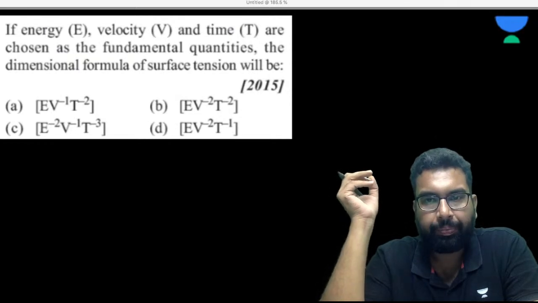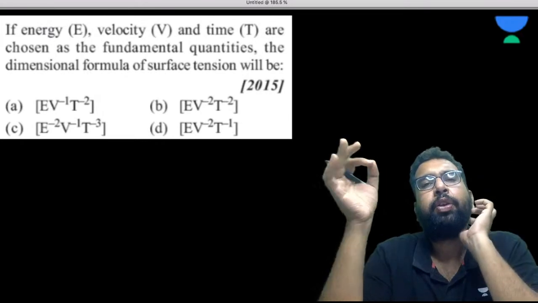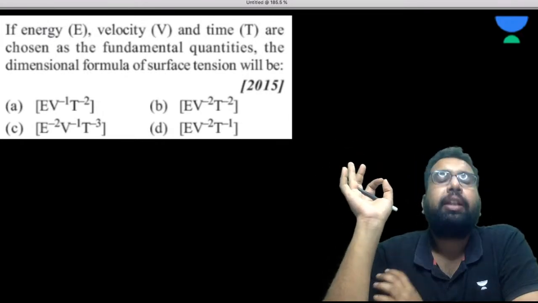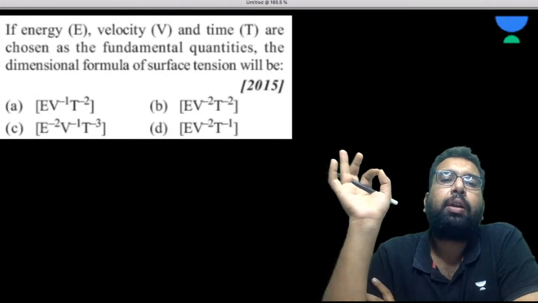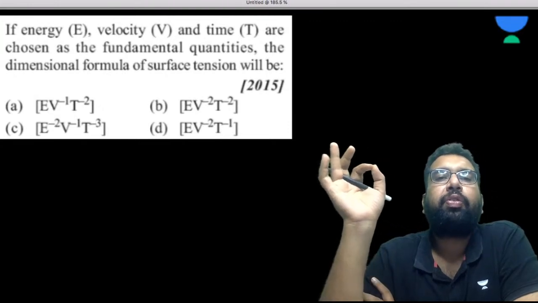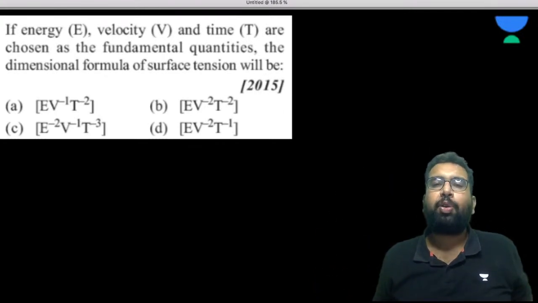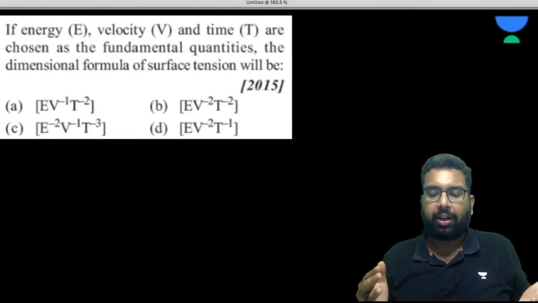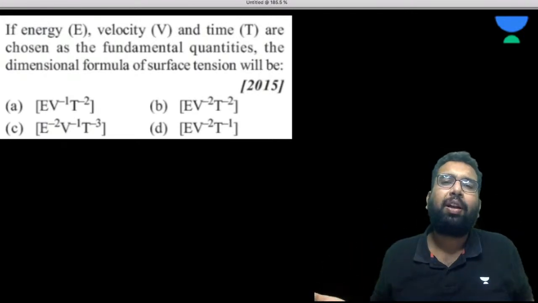Have you attempted? Now see, they are just confusing you with the language of the question. They say if energy, velocity, and time are chosen as the fundamental quantities, the dimensional formula of surface tension will be. So ultimately, you have to find the relation between E, V, T, and surface tension. That's all.